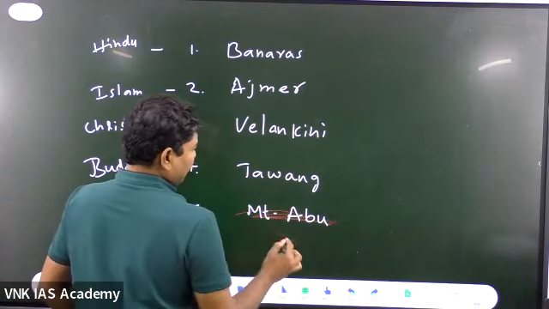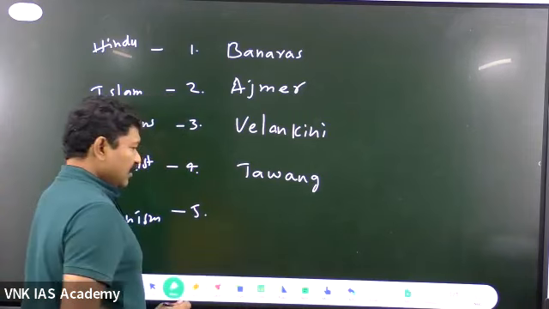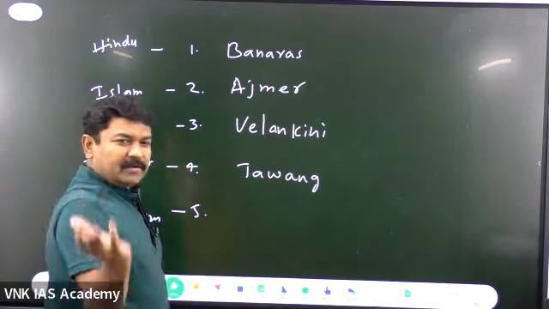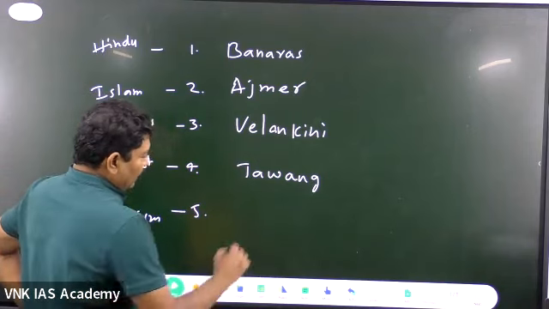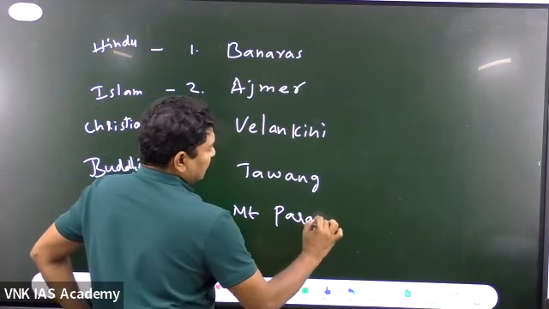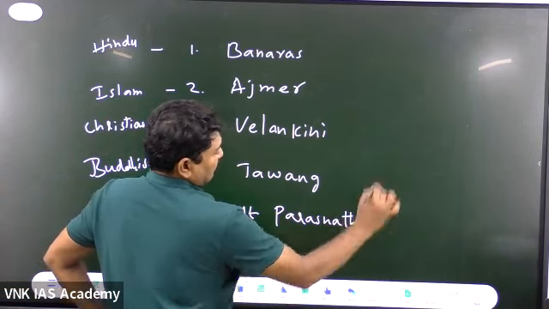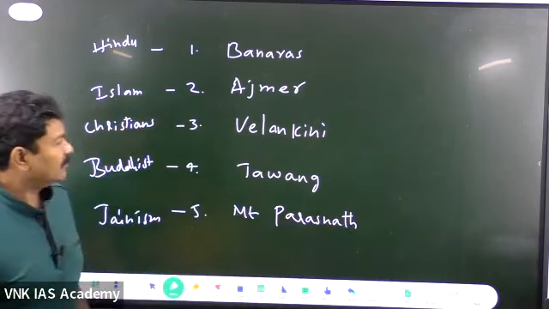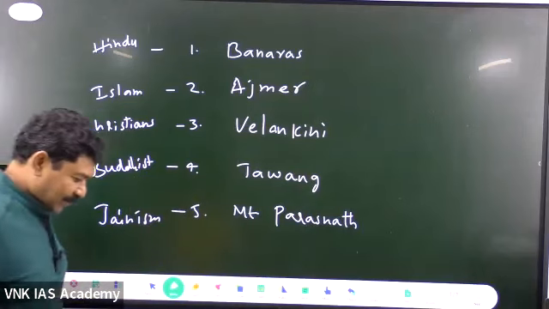Because if Mount Abu is given, you can write different things. Let me give Mount Parasnath. Then it will be good. Okay, let us start with the Bhagwan, map pointing with Bhagwan, right?